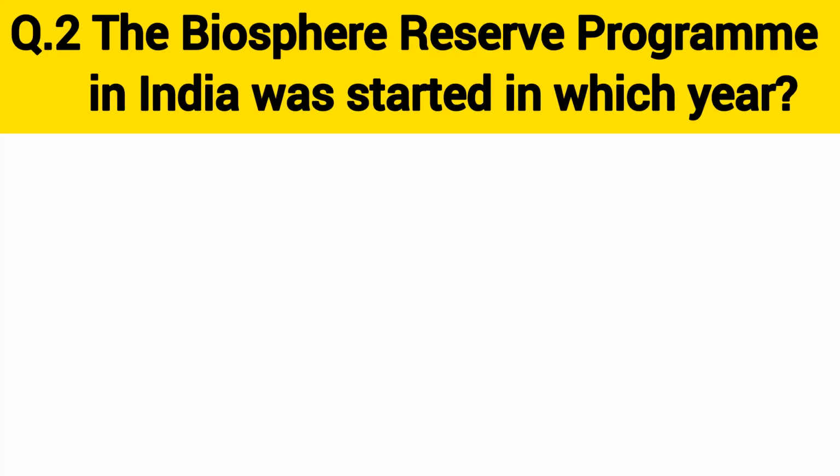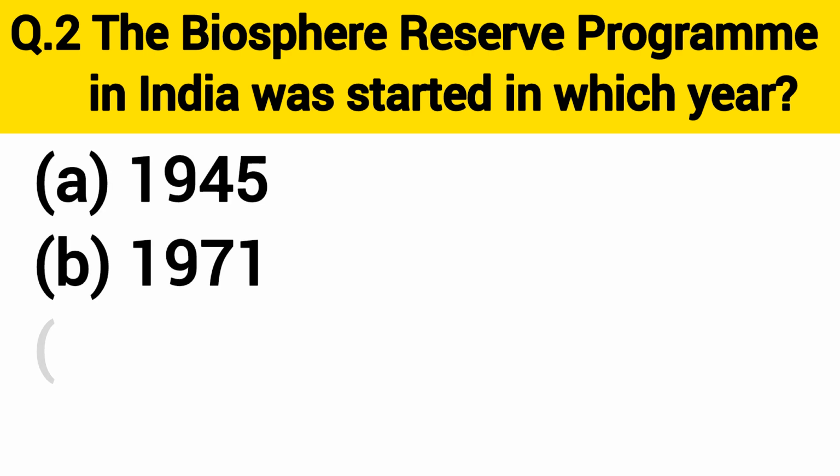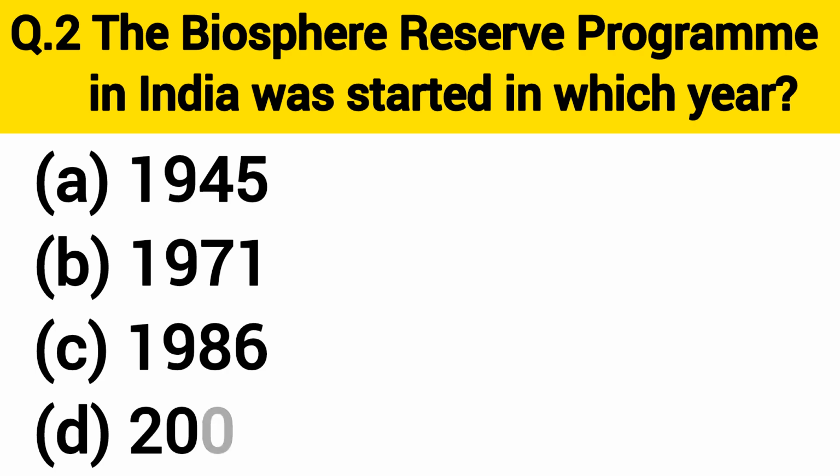Question number 2. The Biosphere Reserve Program in India was started in which year? A. 1945. B. 1971. C. 1986. D. 2002.